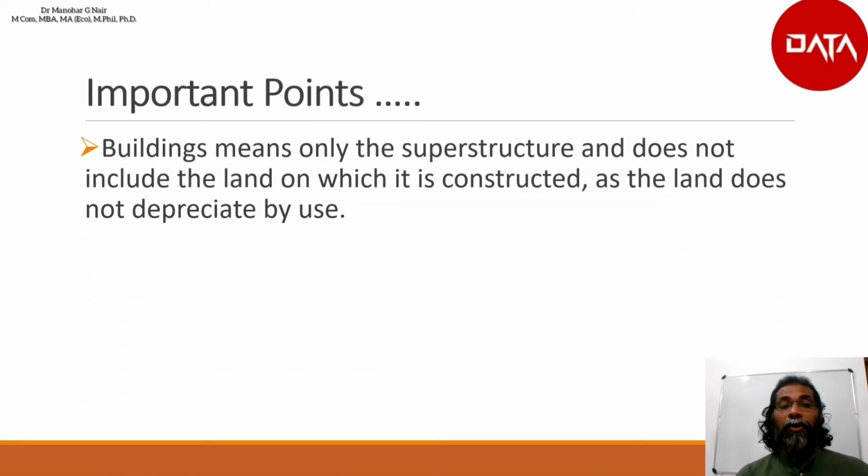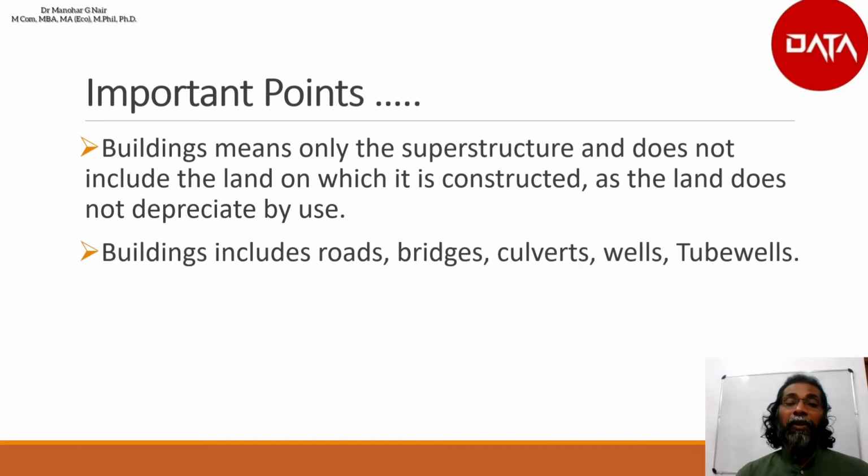Building means only the superstructure and does not include the land on which it is constructed, as the land does not depreciate by use. Building includes roads, bridges, culverts, wells and tube wells.